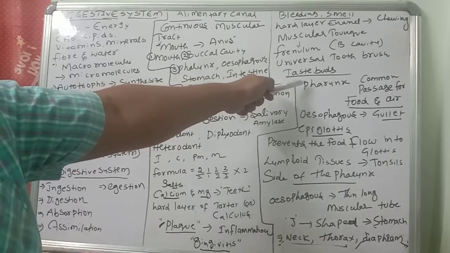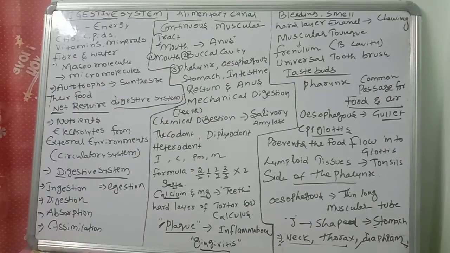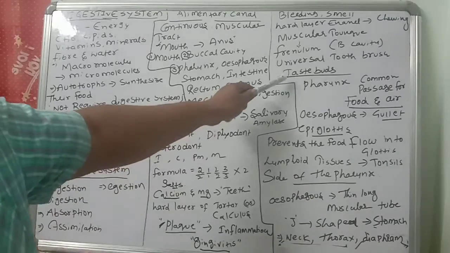Mainly the taste buds contain papillae, and there are different types of taste buds for identifying sour, sweet and bitter tastes. The most important point is sweet taste identification. There will be so many taste buds there.